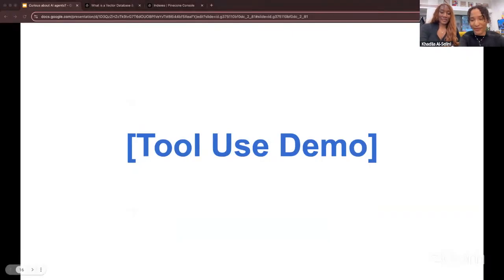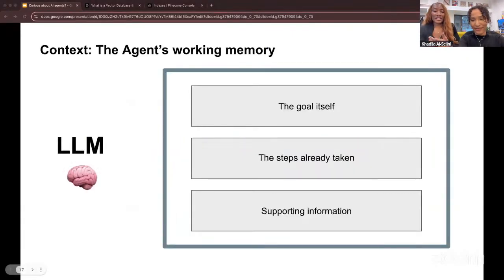Nice. So if tools are the agent's hands and feet, then context is its working memory. Context is all the relevant information the agent needs to achieve its goal. This includes the goal itself, the steps already taken, and any other information needed to achieve its task. It acts as a form of memory. Without it, the agent forgets what it just did, what it's trying to do, and how it can achieve it.